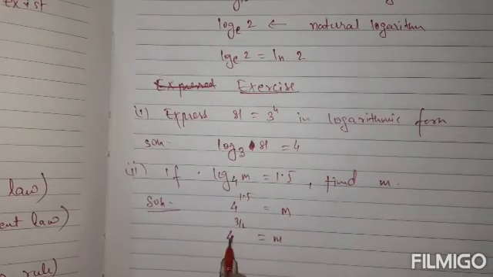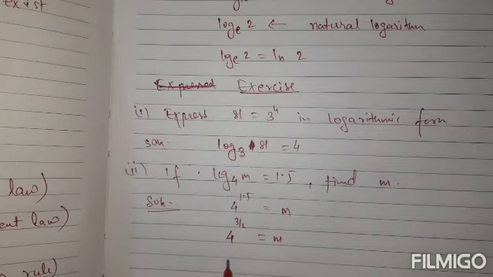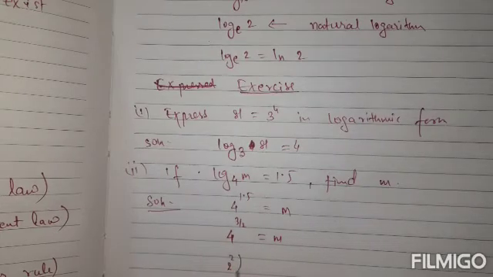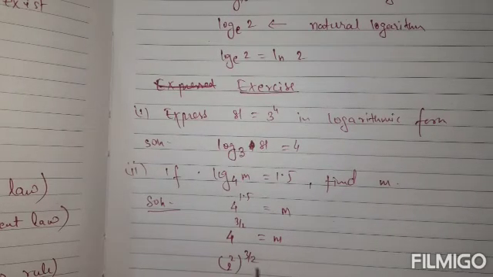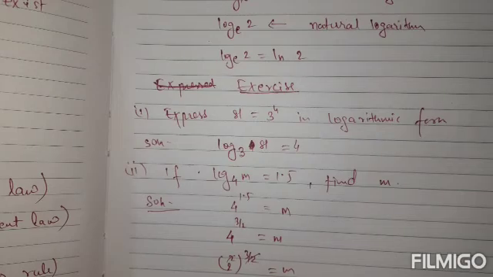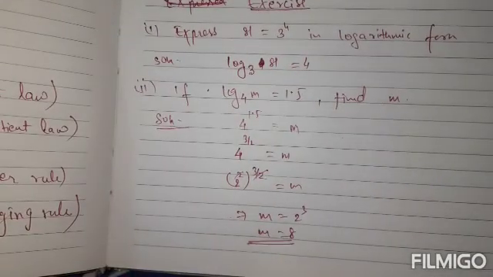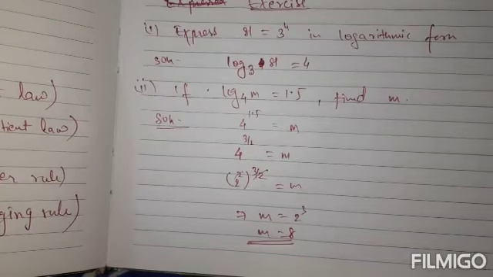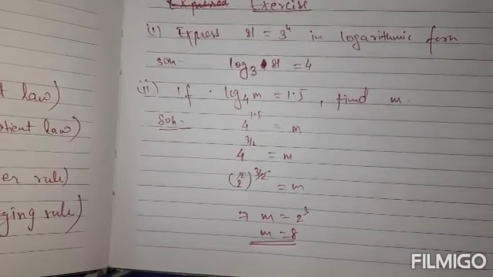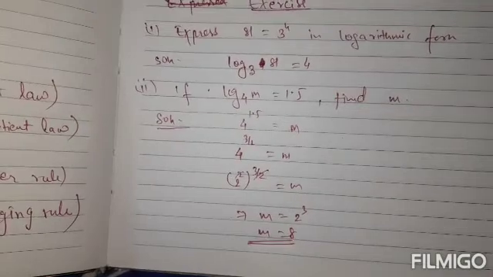Now you know that 4 is 2 squared, so 2 squared raised to 3 by 2. By the power of a power rule, clearly m is equal to 2 cubed, which means m is equal to 8. This is your answer. In a similar way, we can evaluate other problems of logarithm also.